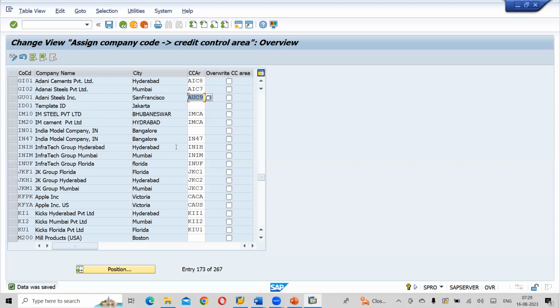Next one, write down: Assign business area to consolidation business area. Write down the path. Path same as above, till financial accounting.